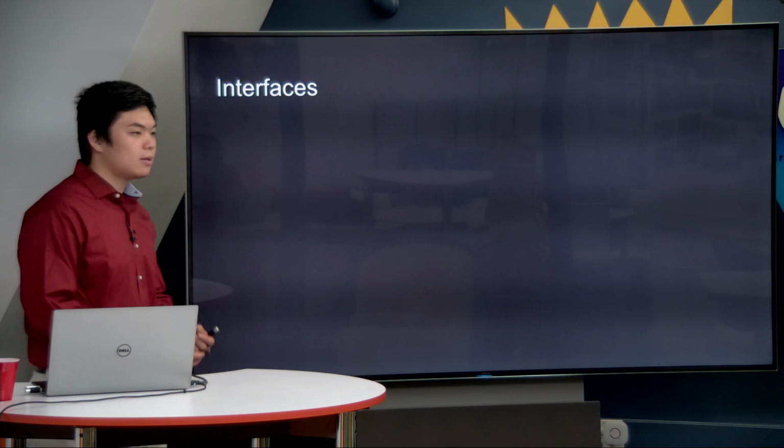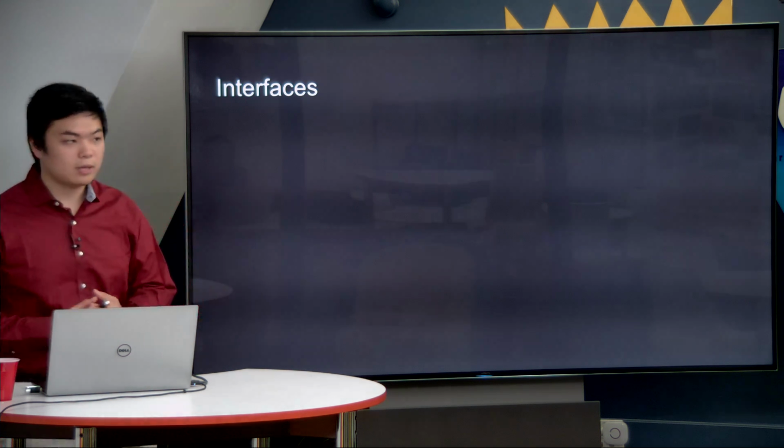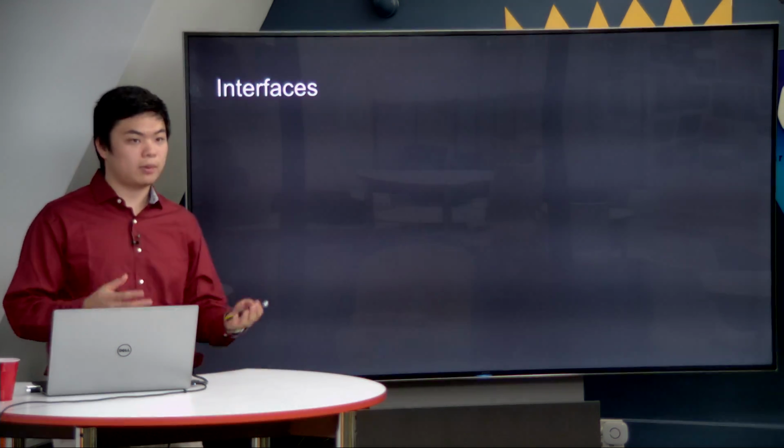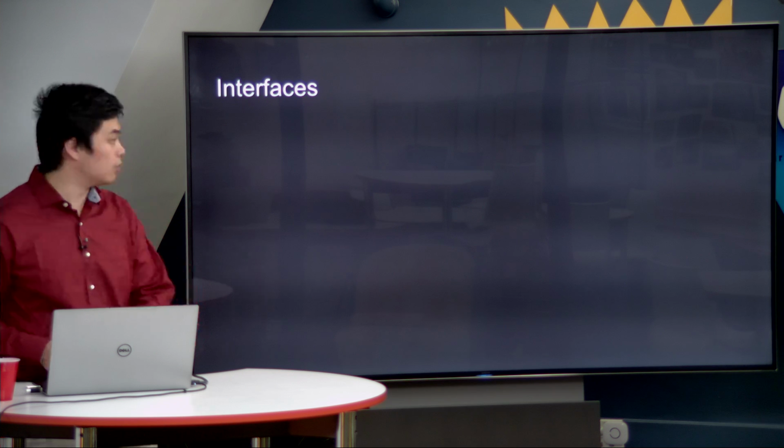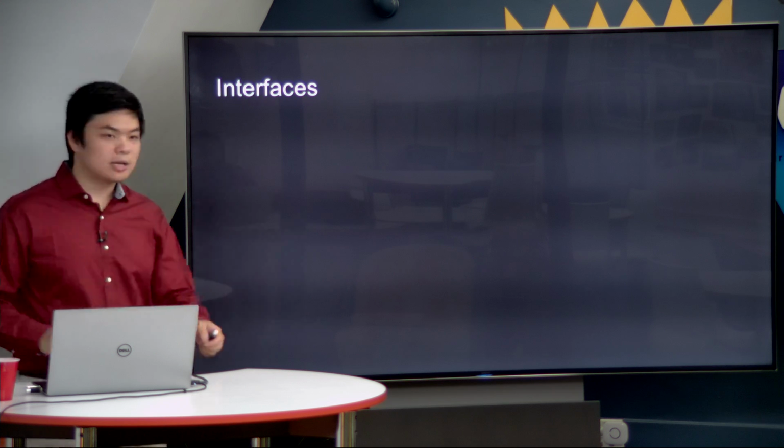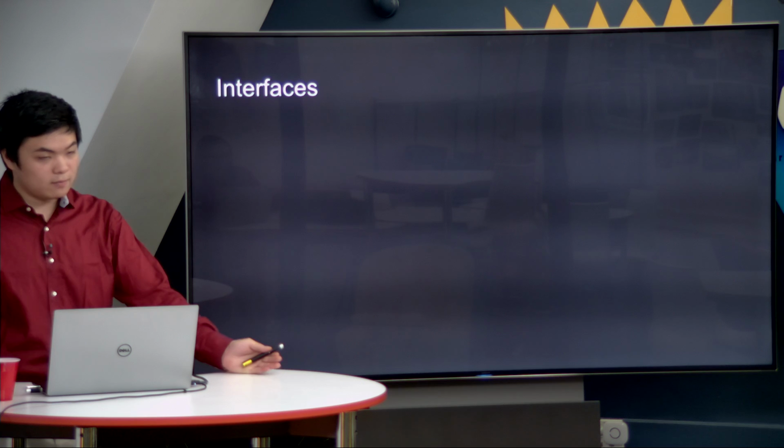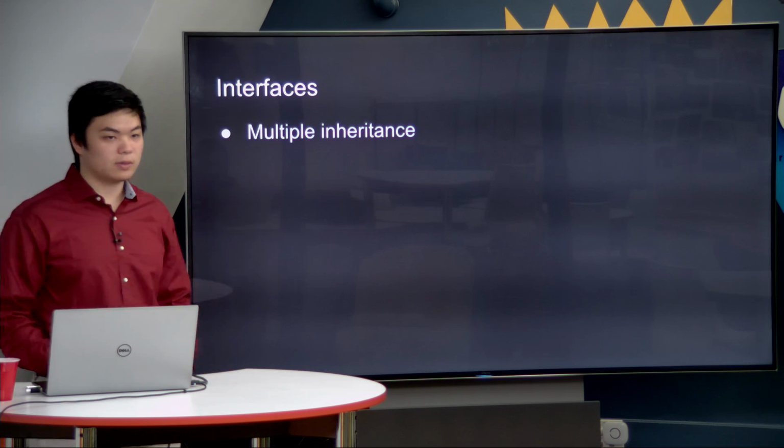All right, so now let's go ahead and talk about something a little bit more complicated, a little bit less concrete too, interfaces. So in Java, sometimes you want to have multiple parents for a single class. But obviously with abstract classes and inheritance in general, we can't do that. But we can do that with interfaces. And interfaces thus bring along the concept of multiple inheritance.